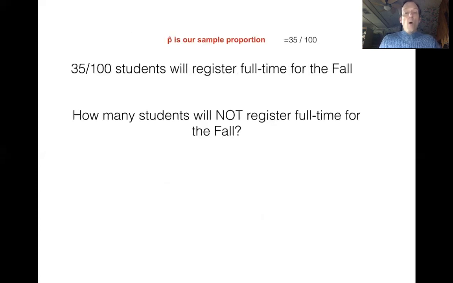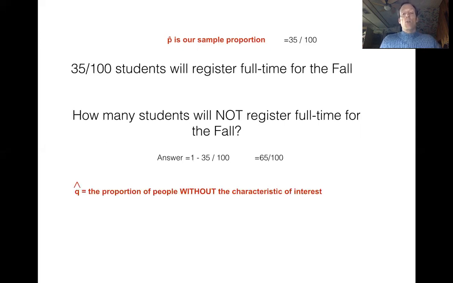How many students won't register full-time for the fall? If we want to figure out the ones that don't register full-time, well, I know there's only two possibilities. You're either going to school full-time or you're not going to school full-time. And both of those percentages would have to together total 100%. So I could take 100% minus 35 over 100, and that's going to give me 65 over 100. That's going to be the proportion of people without the characteristic of interest in my sample.